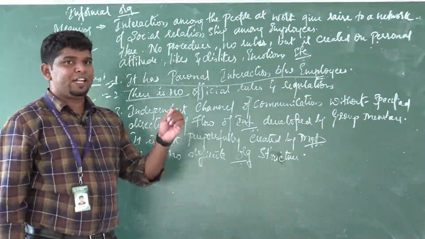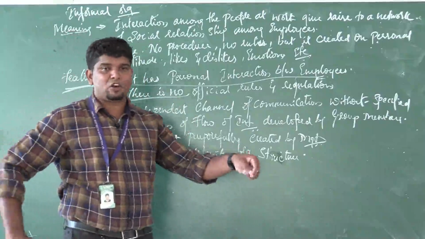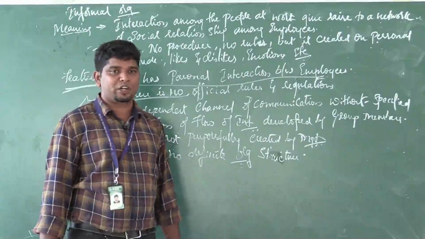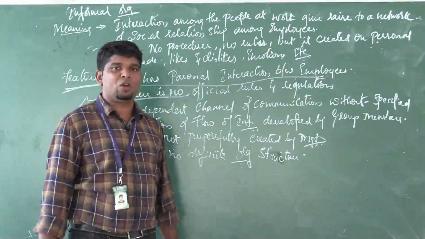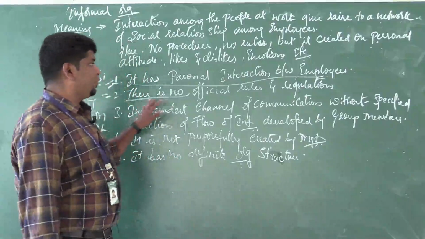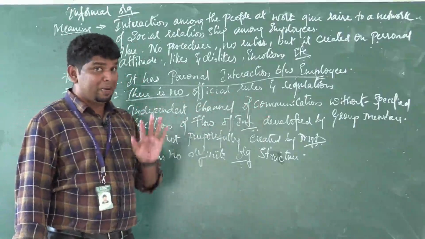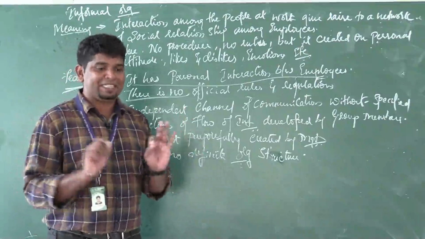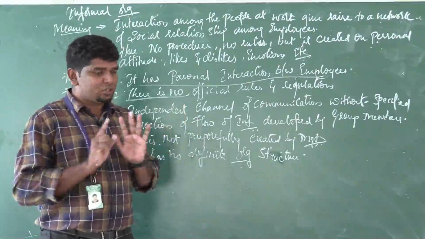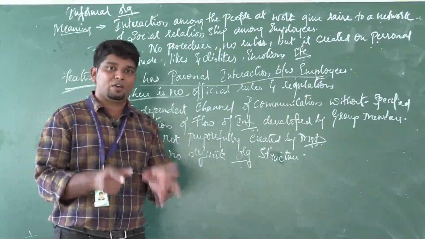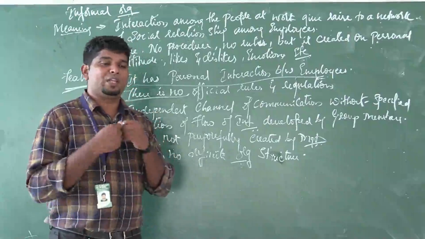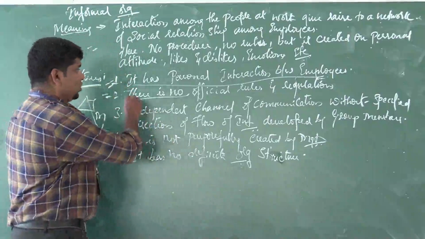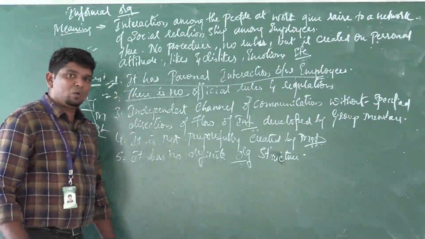In a formal organization, you should come at 9 o'clock in the morning and work till 5 o'clock. That's the formal organization's rules and regulations. But here, there are no such things. They only say that so much output has to come by a certain time. Whether you do it by 1 o'clock or 2 o'clock, in 1 hour or 2 hours, is left to you. There are no rules and regulations about what work you have to do here.